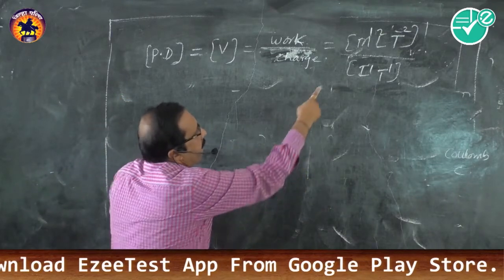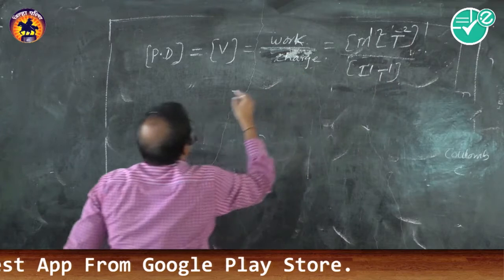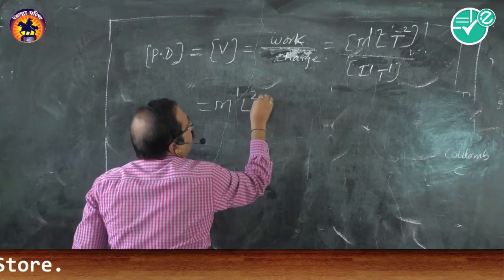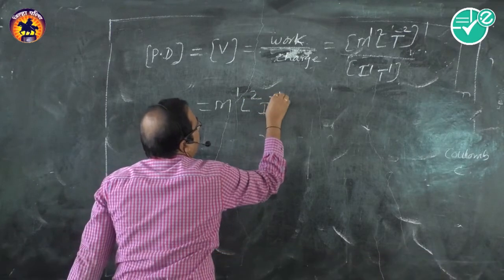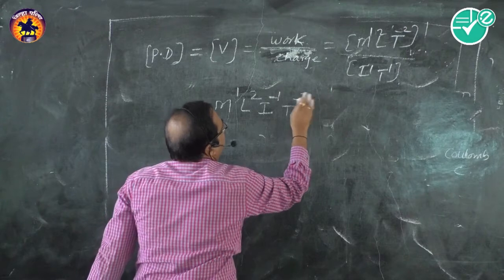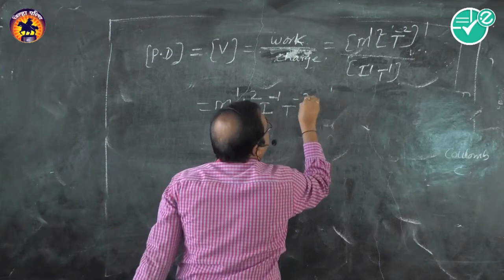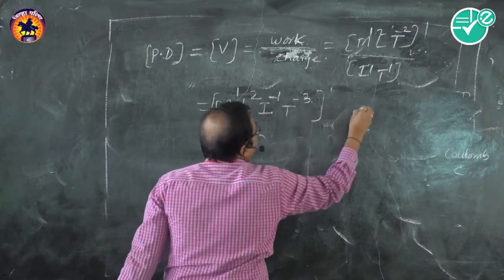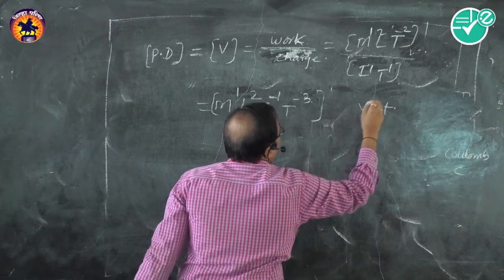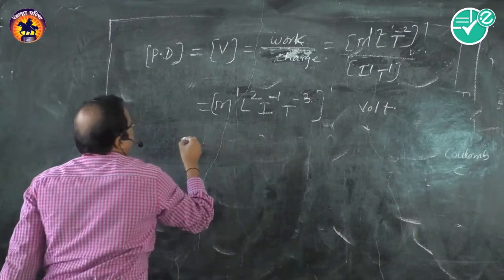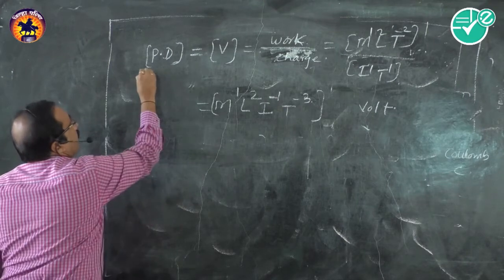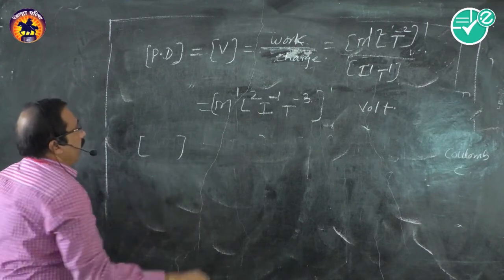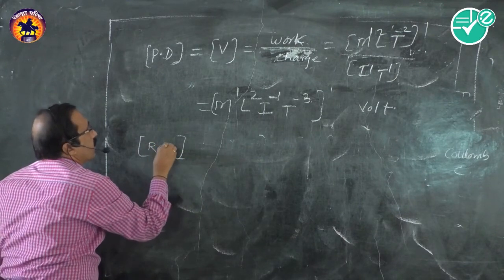So this I will go to the numerator, and we can write m1 L2 I raised to minus 1 t raised to minus 3. So these are the dimensions of potential difference, measured in volts. Let us find the dimensions of resistance.